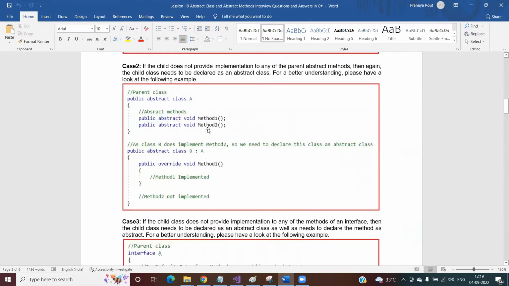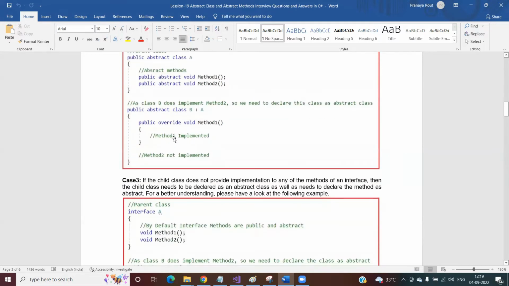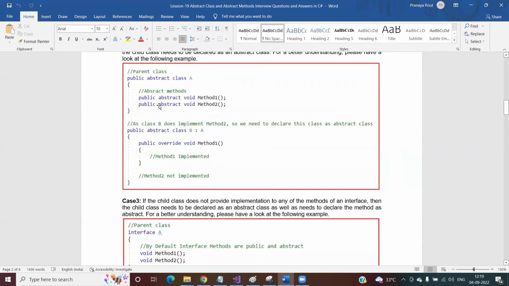The second scenario is that you have one abstract class. That abstract class contains n number of abstract methods. And in your child class, if you don't want to provide implementation for all the abstract methods, rather you want to provide implementation for some of the methods and not for others, then also you need to declare the class as abstract. In this case, you can see class A has two abstract methods.